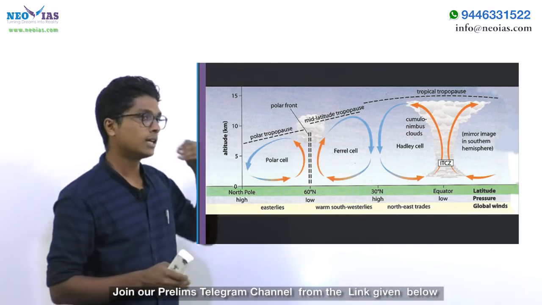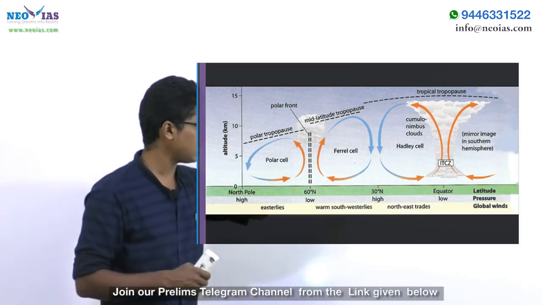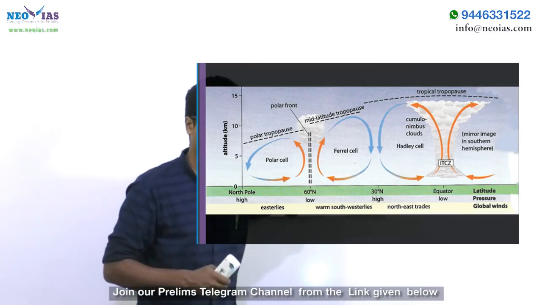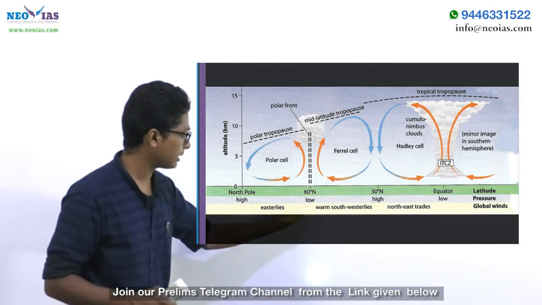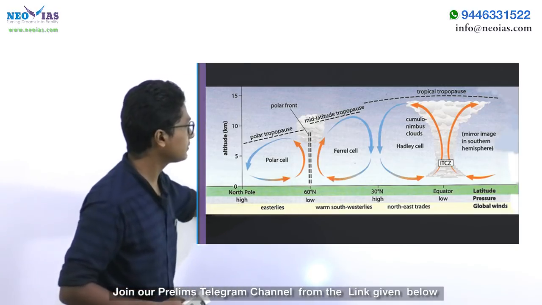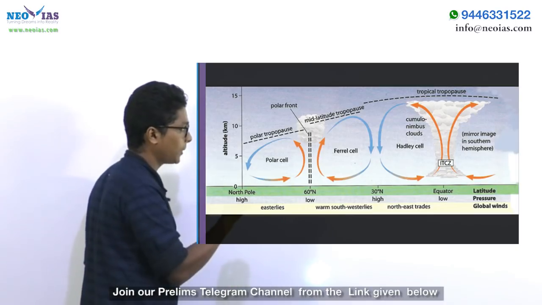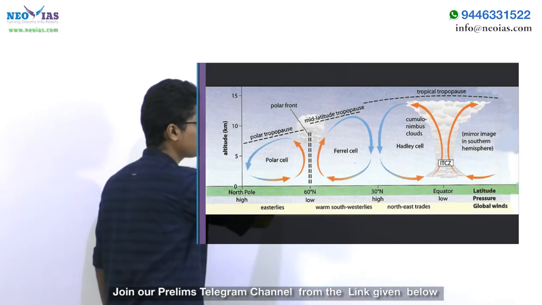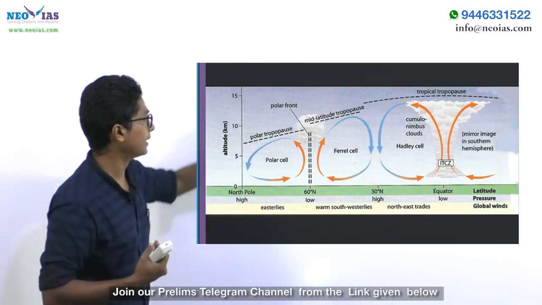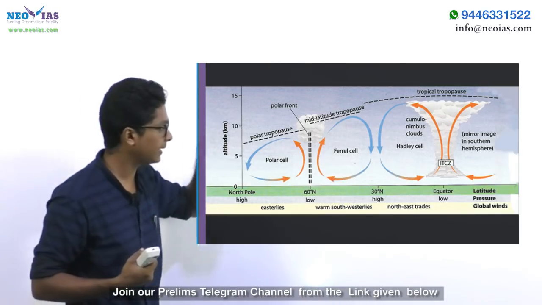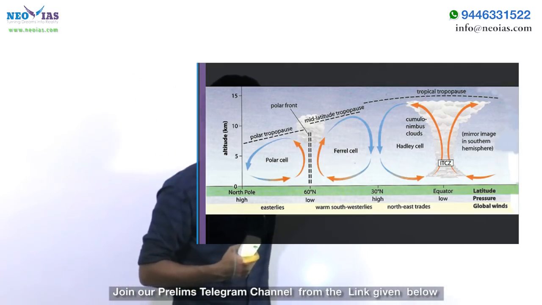For this reason, the ozone depleting substance emitted from one region, be it anywhere on the Earth's surface, at the end of it will reach back to the polar regions. Now, since we are having the polar front here, the air will get uplifted, and for that reason, these ozone depleting substances will be more towards the stratosphere. More chances for them to reach the stratosphere is there in the polar front region. Now you might think why it is not there in the equatorial regions, even though we are having rising up of the air.